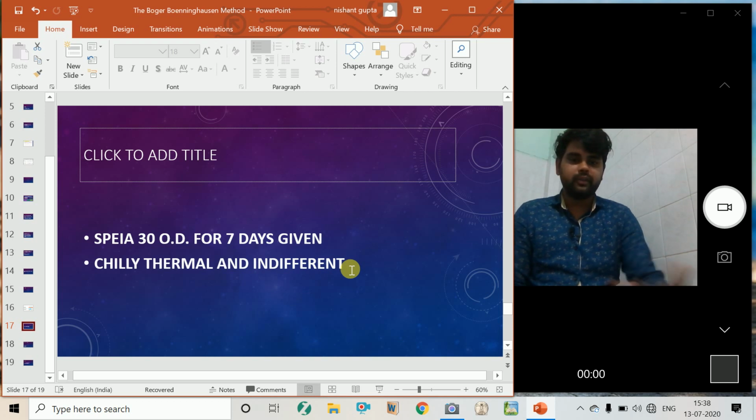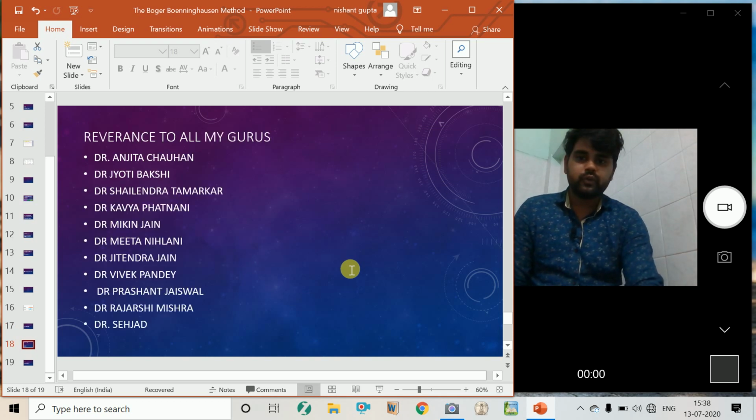So this was the Boger-Bonninghausen method I was talking about. Take large rubrics as much as you can, and see the patient in a more generalized way as much as you can. At last I want to show reference to all my gurus who taught me so much.